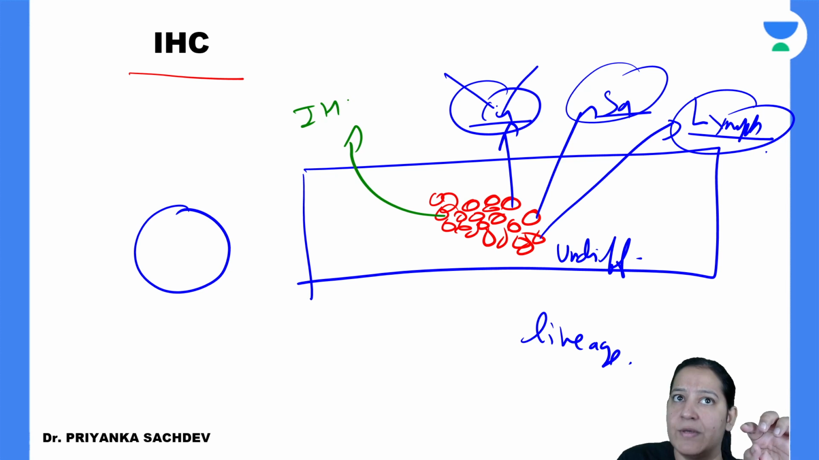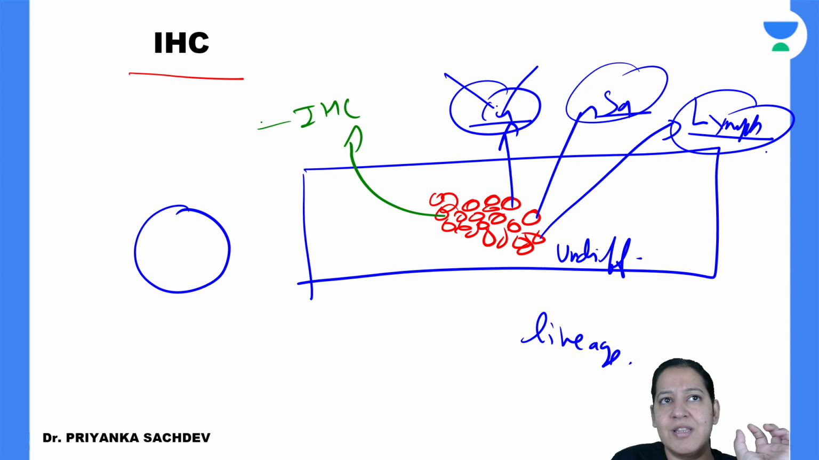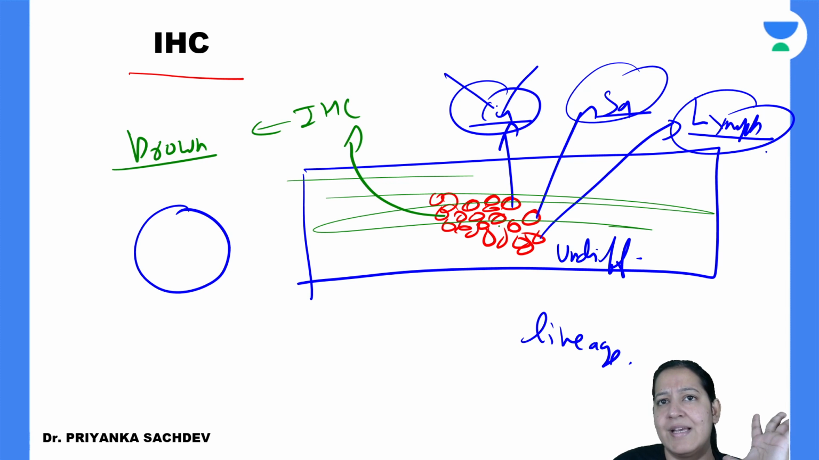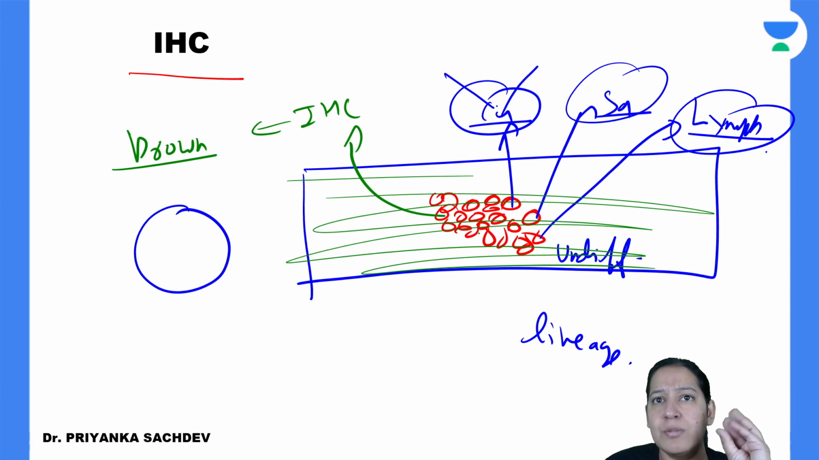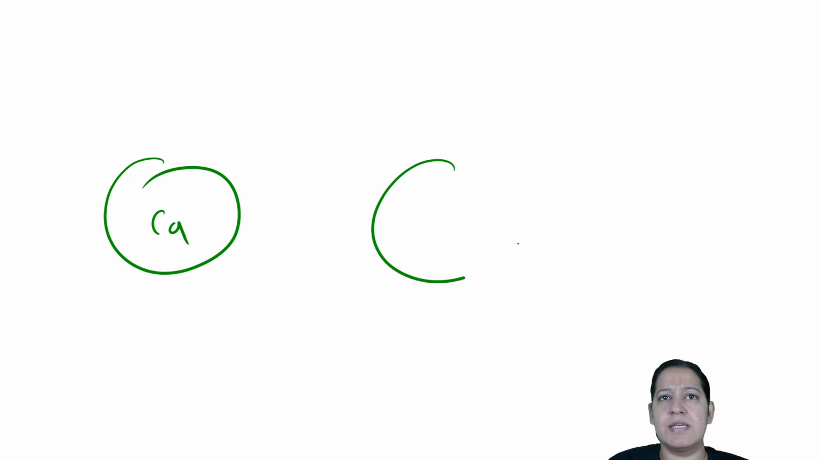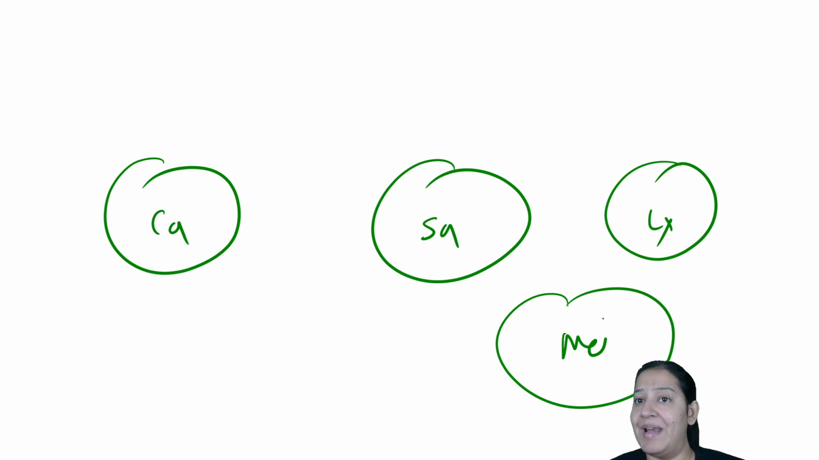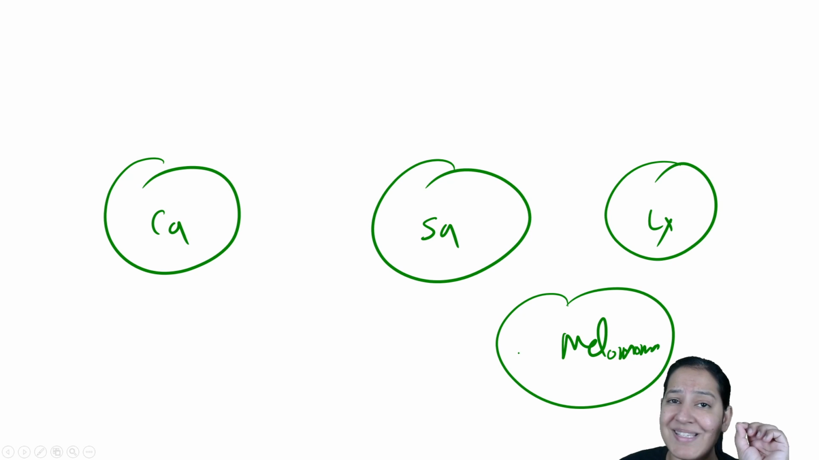I will apply immunohistochemistry. IHCs are brown colored and come in the form of liquids. I will spread the specific IHC over the slide. A peculiar cell will pick up a peculiar IHC only. Let me draw the cells. This is a cell of carcinoma, this is a cell of sarcoma, this is a cell of lymphoma, this is a cell of melanoma. My slide can have anything.